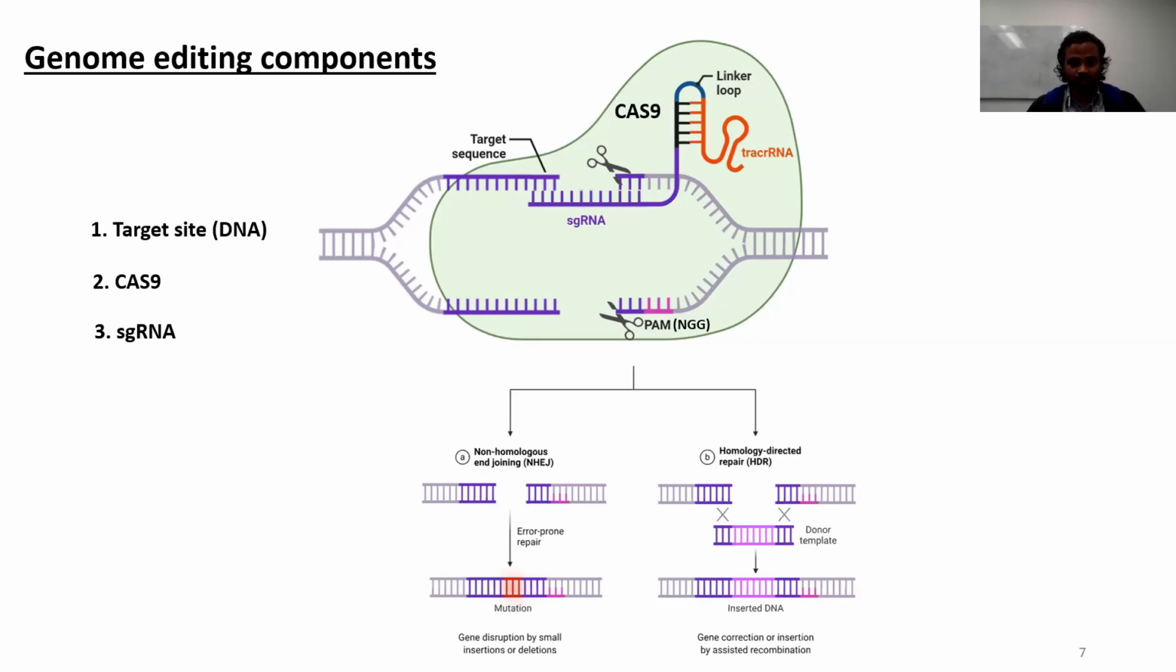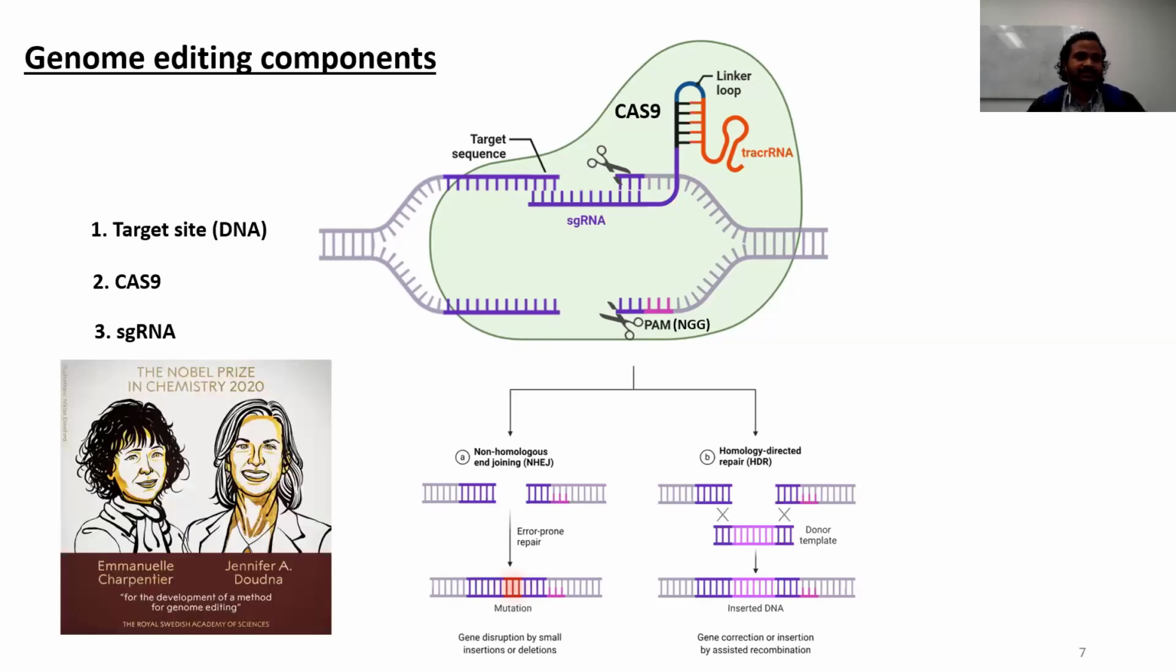In the case of non-homologous end joining, gene disruption occurs by small insertions or deletions. On the other hand, for homology-directed repair, a donor template needs to be given, and gene correction or gene insertion occurs by the homologous recombination process. There is great news this year.